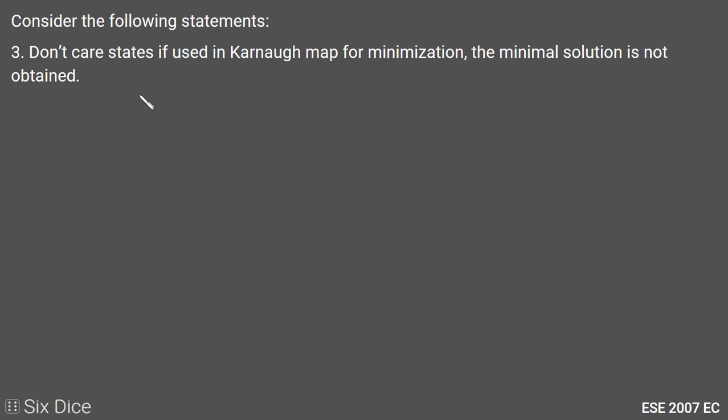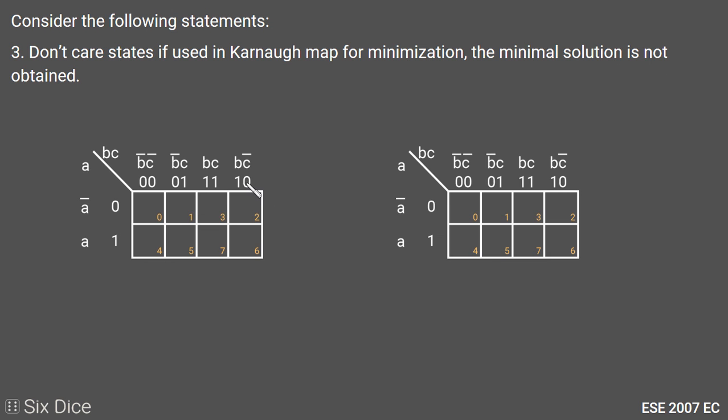Now for the third option: if don't care states are used in K-map for minimization, a minimal solution is not obtained. Now we will check with two examples. In the first example we don't use don't care, and in the second example we use don't care, under the same condition.